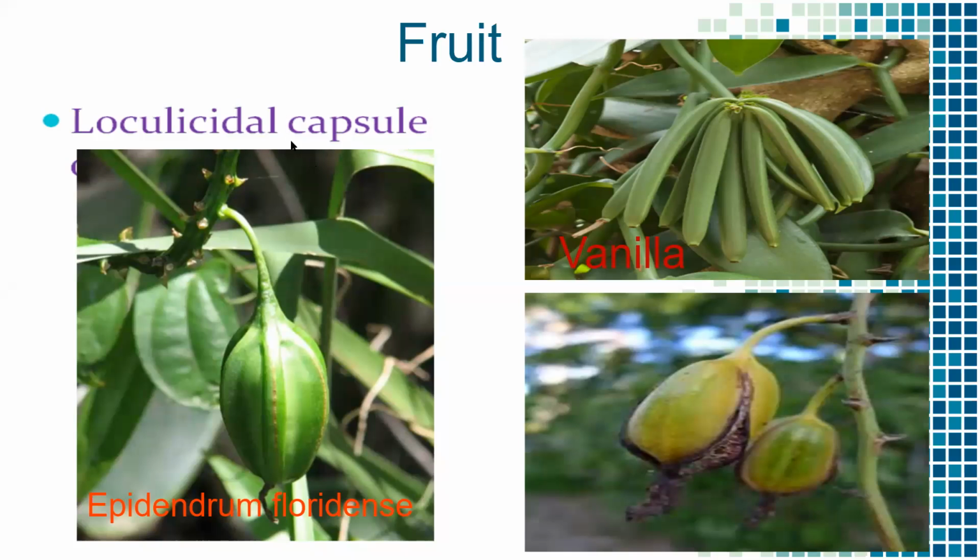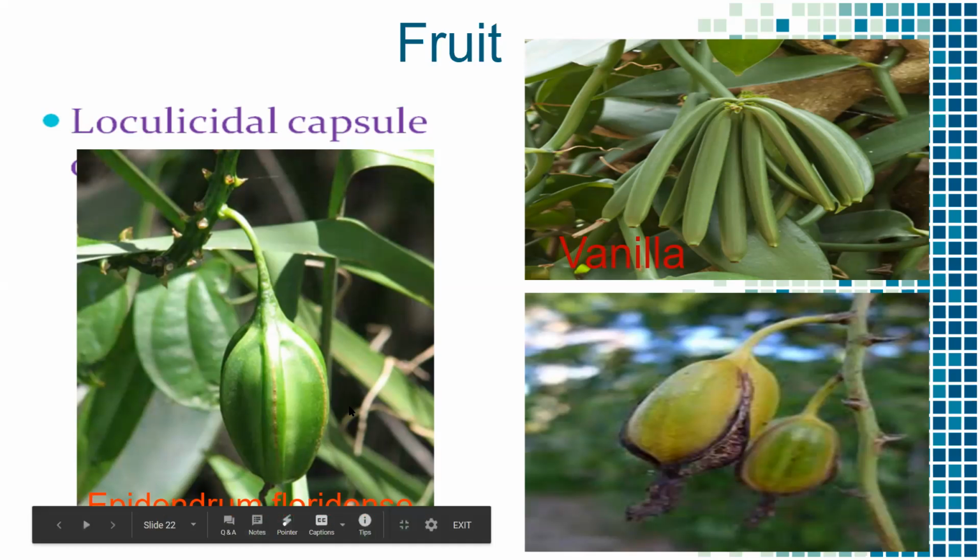So in the Orchidaceae family, the fruit is a capsule. So we can observe the different varieties of the fruits which are present in the Orchidaceae. It is a vanilla fruit, vanilla. It is Epidendrum.